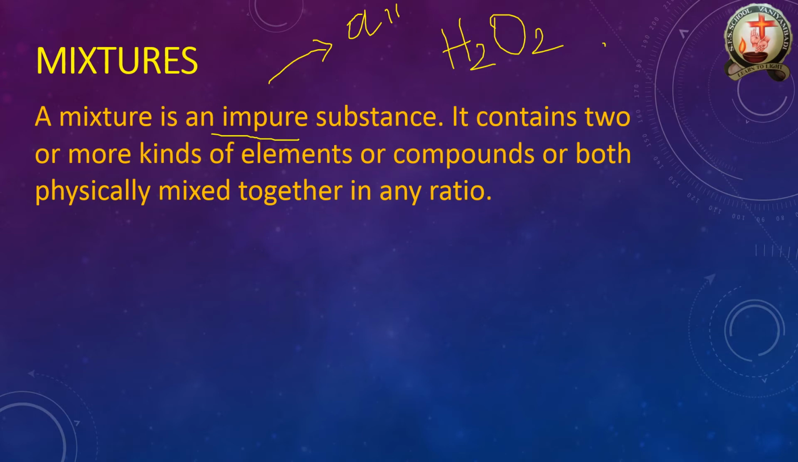Then compounds means you take one compound, CH3 is one compound, CH4 is one compound, plus H2O is one compound. They are mixed together giving a product, and that is also a mixture. A compound or physically mixed. This is an important one. We can mix it at a physical condition at any ratio that we want, and get a product.